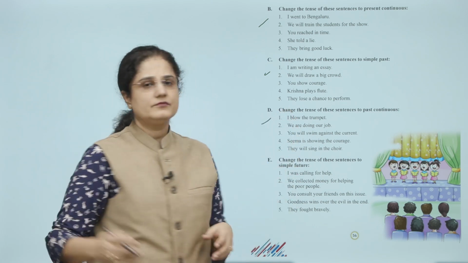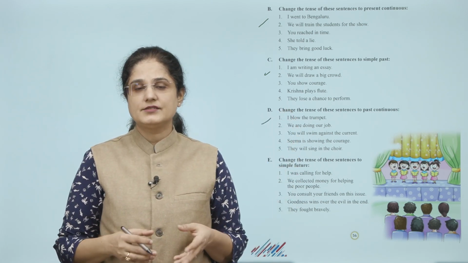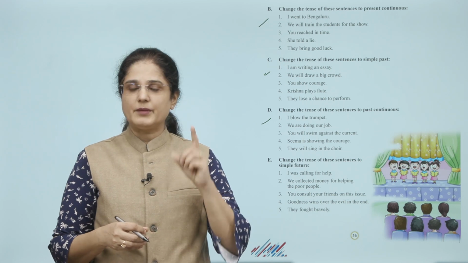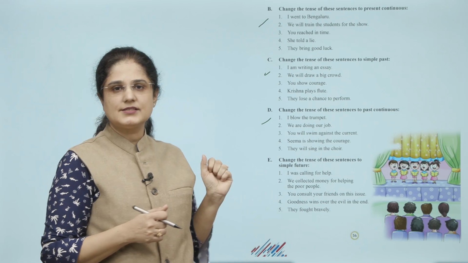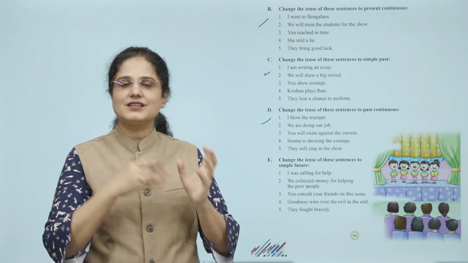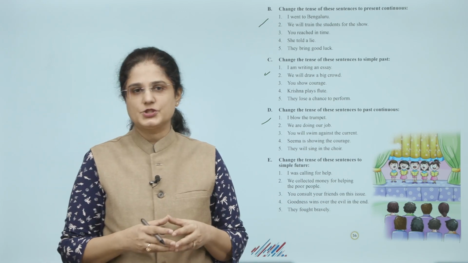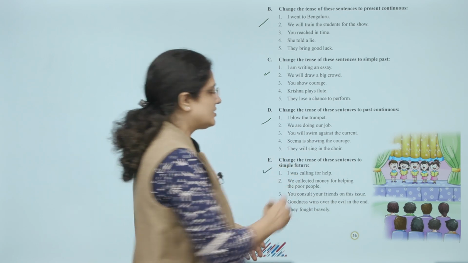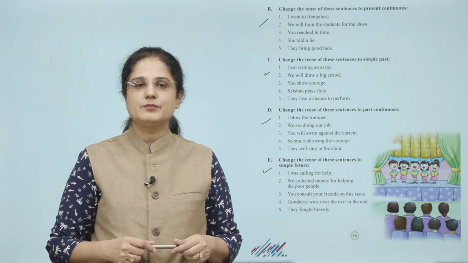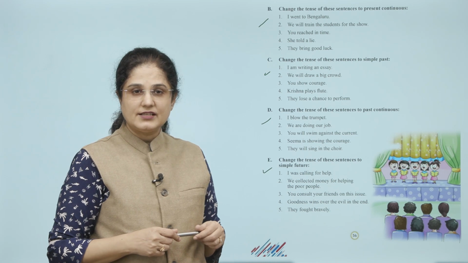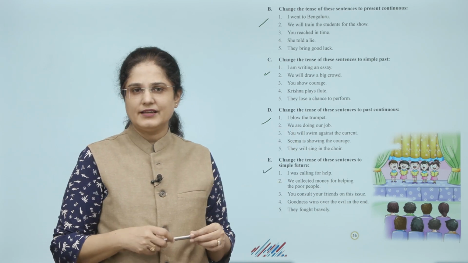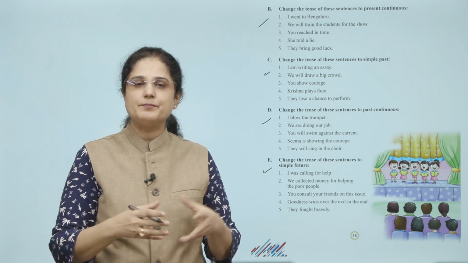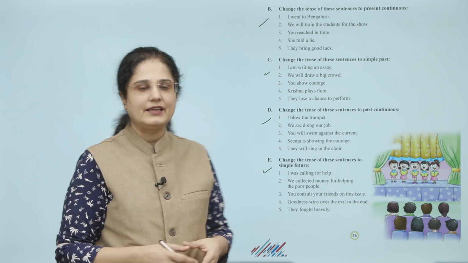Then change the tense of these sentences to past continuous. आपका पहला sentence है I blow the trumpet. तो यहाँ जितने sentences दिए गए हैं उन सबको आप past continuous tense में change करें. Change the tense of these sentences to simple future. आपका first sentence है I was calling for help. ये जितने आपको sentences दिए गए हैं इनको आप simple future tense में लिखें.